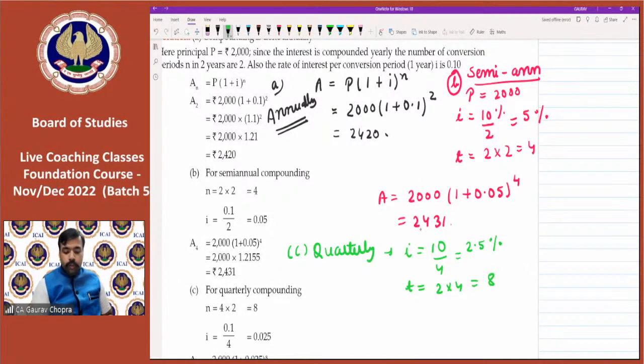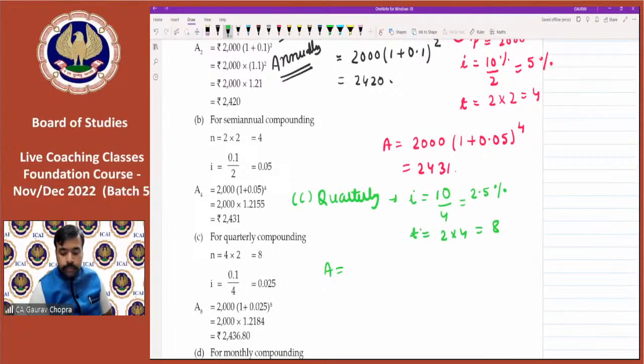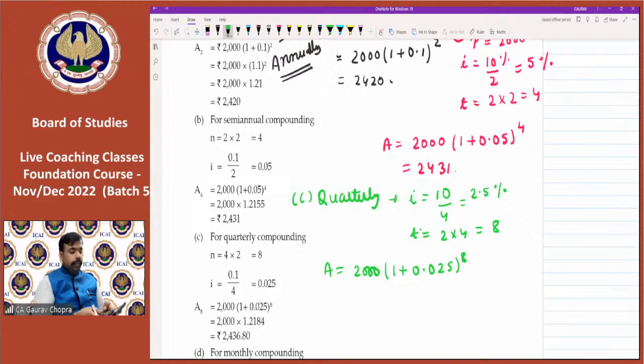Okay, so now let us apply the formula. Amount is equal to principal 2000, 1 plus 0.025 whole to the power of 8. So 1.025, then press multiply and equal to for 7 times: 1, 2, 3, 4, 5, 6, 7.